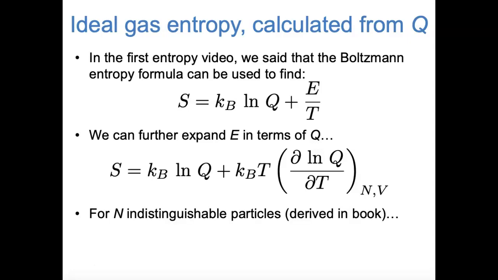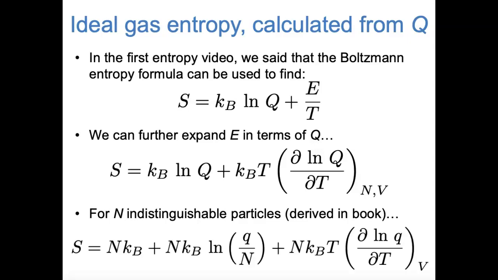That's another equation that we saw several chapters ago. Then we can use the fact that we have N indistinguishable particles in an ideal gas in order to express capital Q, the partition function of the overall system, in terms of lowercase q, the partition function of one atom. This is a step that's derived in more detail in the textbook. We end up with an expression like this. Now we have entropy in terms of lowercase q, the partition function of a single atom, and capital N, the number of atoms. Back in our statistical mechanics unit, we thought a lot about what lowercase q is for various kinds of ideal gases. So now we're going to substitute in lowercase q, the partition function of a monatomic ideal gas atom.